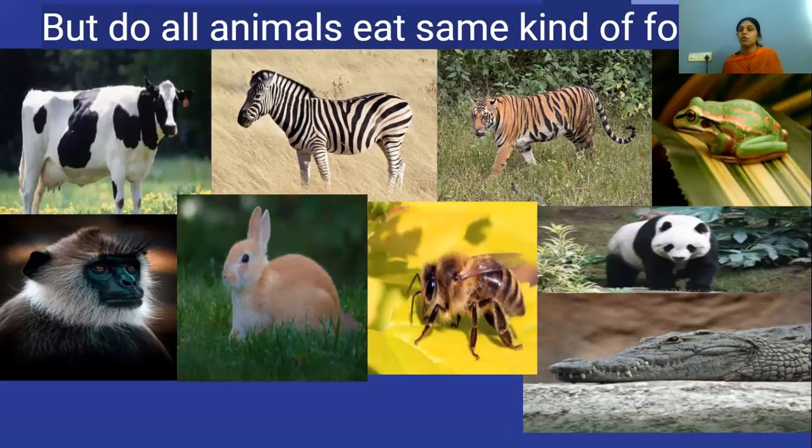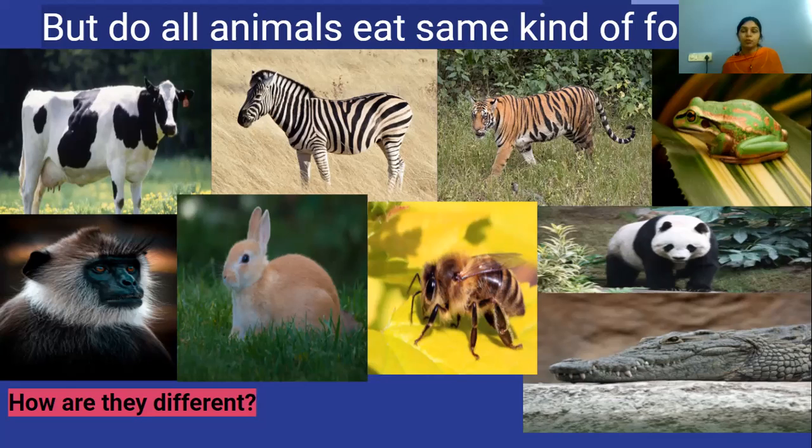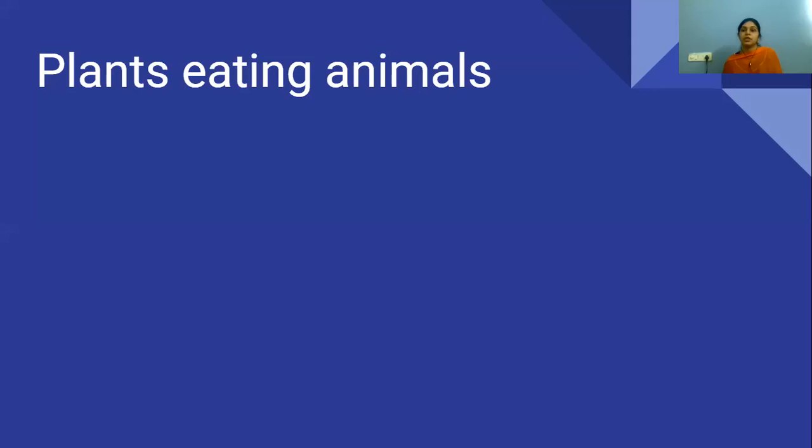And irrespective of their size, each animal is eating a different kind of food. So that is what we are going to learn today. The animals are characterized by the food they eat. So, the first classification of animals is done on the basis of the animals eating plants.